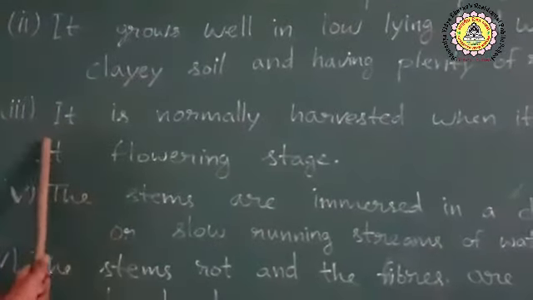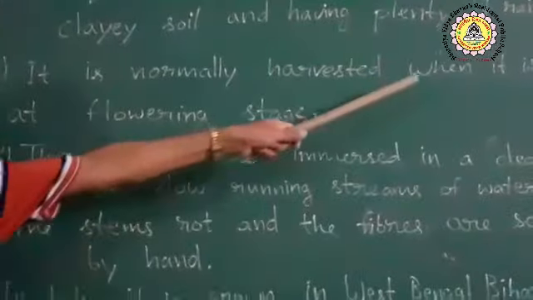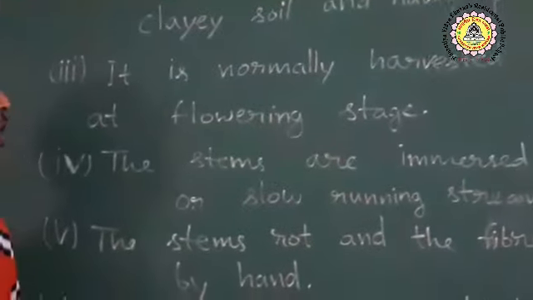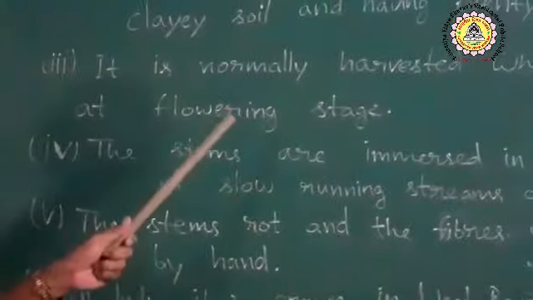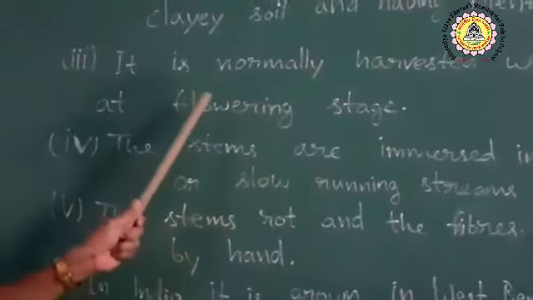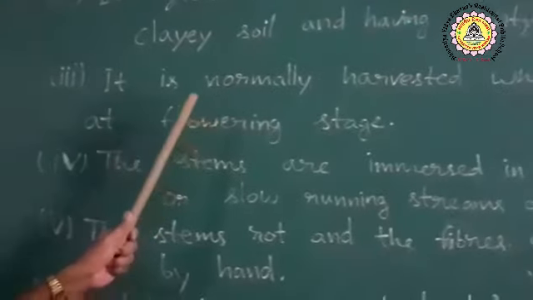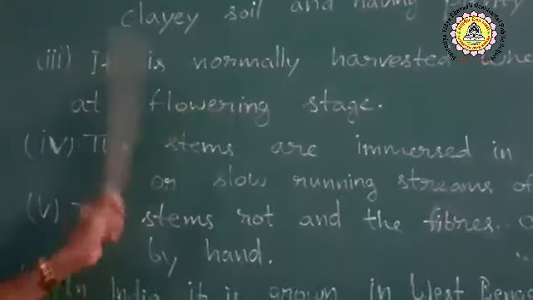It is normally harvested when it is at the flowering stage. That means the stems of jute plants are cut when it is at the flowering stage, just when the flowers start growing out of it.